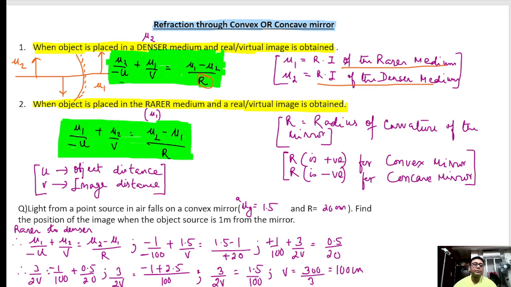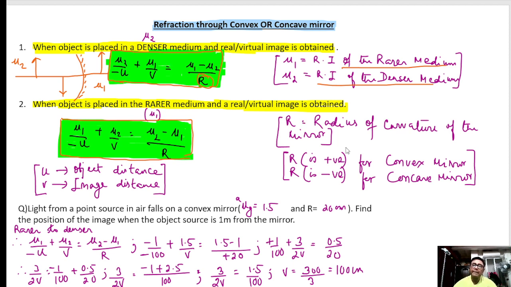Please watch here. This is the formula when the object is placed in the denser medium, and this is the formula when the object is placed in the rarer medium. If you watch here, mu1 and mu2 interchange their places.